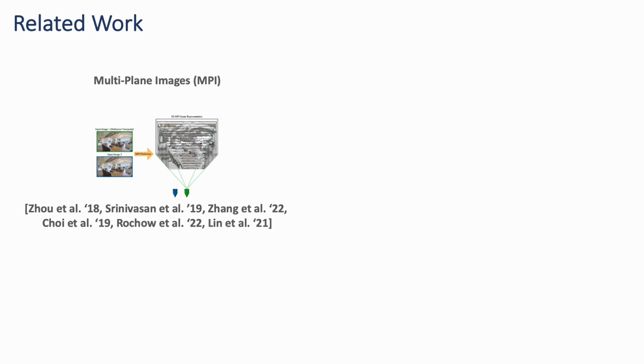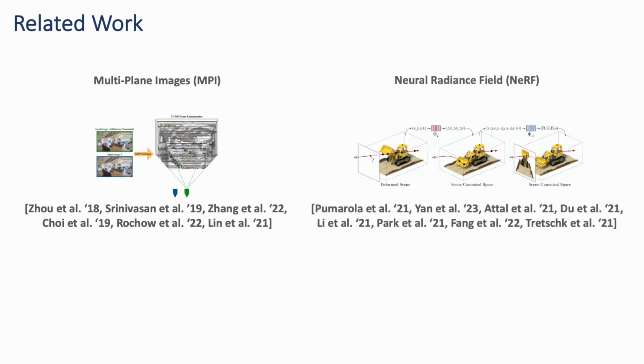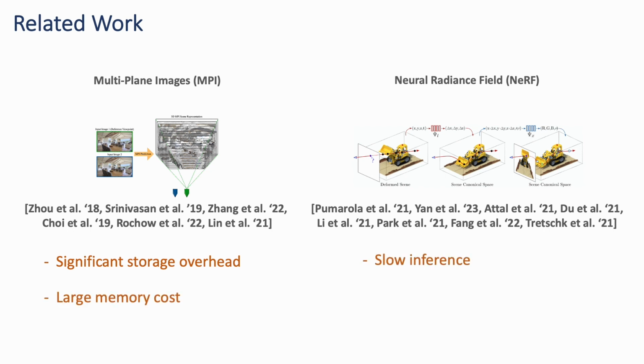constraints. A large number of existing methods propose to handle this application using various scene representations, such as multiplane images and neural radiance fields. However, these techniques often violate one or more criteria. For example, MPI-based approaches have a significant storage overhead and large memory cost. On the other hand, NeRF-based techniques have slow inference speed.